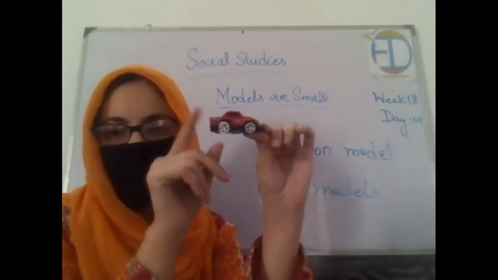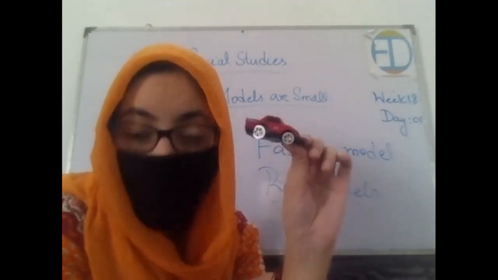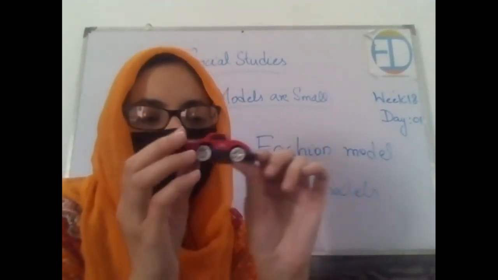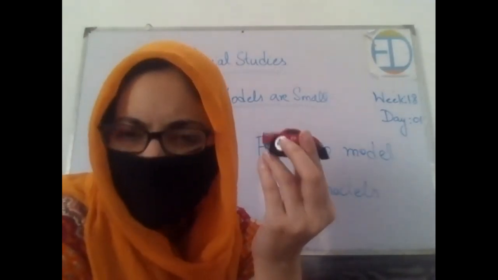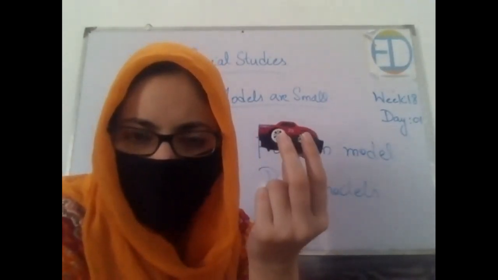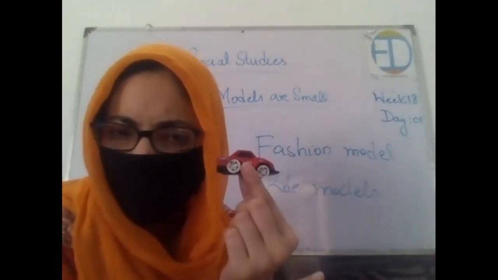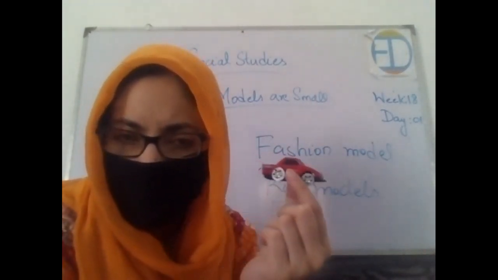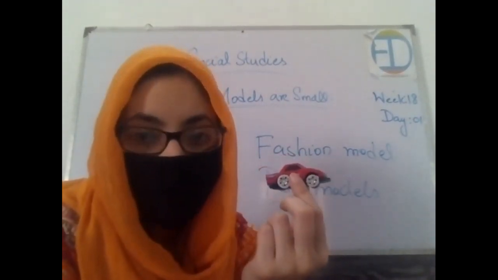Look at this. What is this? It's a mini car, a toy car, right? So, does it represent something? Is it a copy of something, a representation of something? Think about it. It looks like something, right? Looks like what?